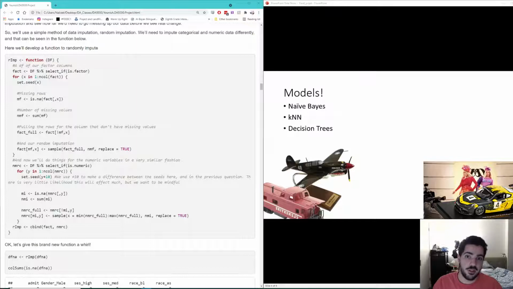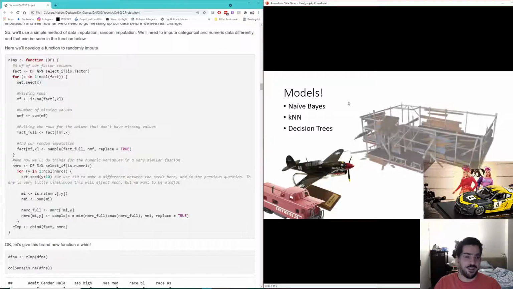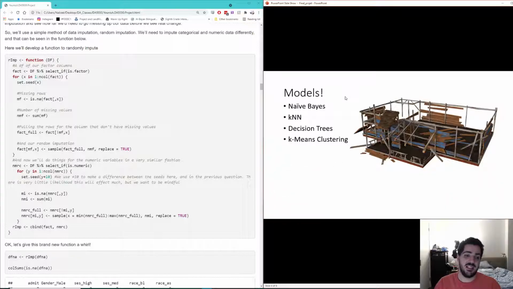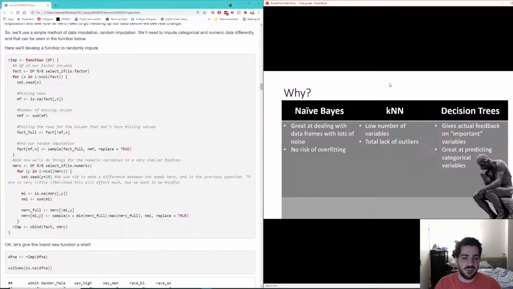Now, let's talk about the types of models that we decided to do. If you're the professor and you're watching this, then you probably see something that's off, which we'll get to in a second. I decided to go with a naive Bayes model, a KNN model, decision trees, and I said in my discussion post that I would do a fourth one. And that one really wrecked the house: k-means clustering. I initially wrote that I would do this, but when it showed how badly it would fail, I decided to switch over to the KNN model. We'll talk about k-means clustering and why that failed so badly in a bit.